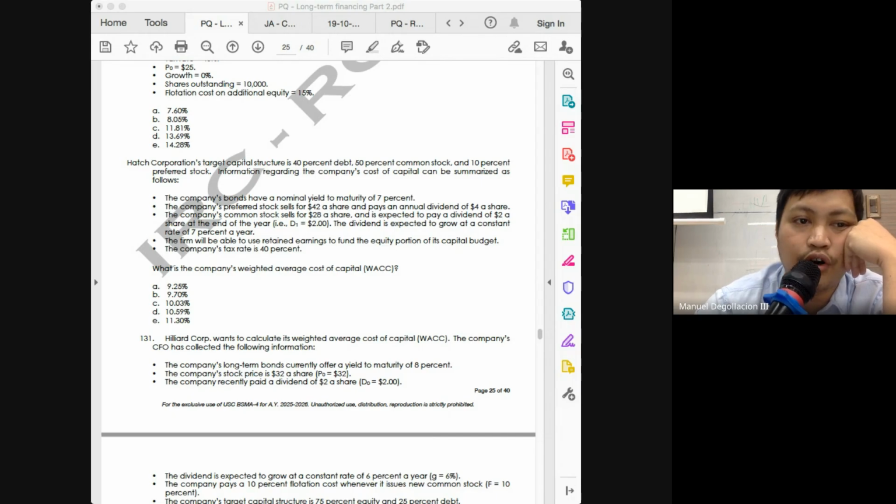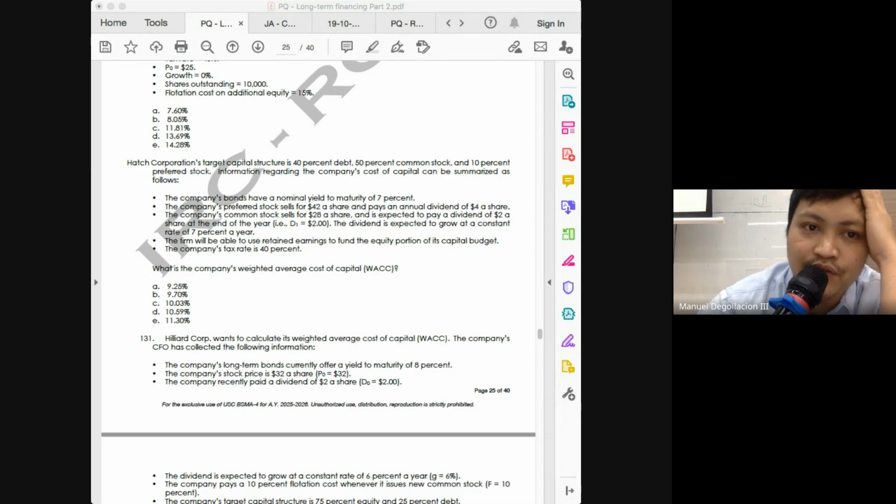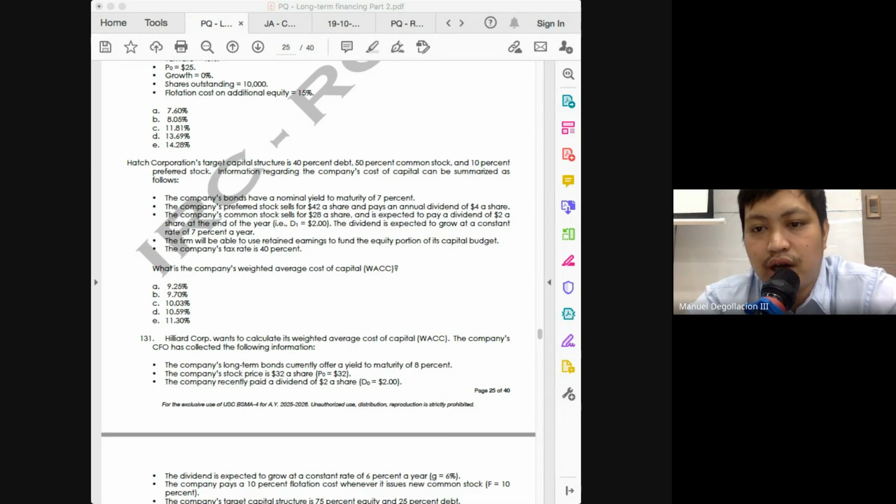No, because the fourth bullet tells us that the firm will be able to use retained earnings to fund the equity portion of its capital budget. So no flotation cost will be involved. So it will simply be $2 over 28. How much is 2 over 28? 7.14. But do not forget to add your growth rate of 7%. So that means the cost of internal equity would be 14.14%.